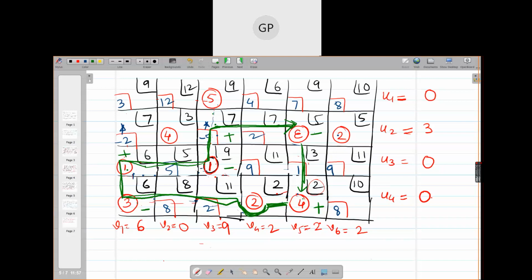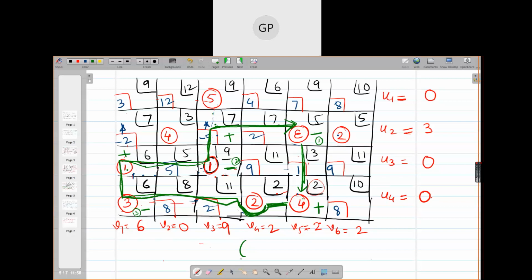Okay, now you apply MODI to this, find out the DIJs. And from negatively signed cells, you will adjust the epsilon because epsilon is very small. See which cells have a negative sign: this is one, this is the second cell, and this is the third cell, right?